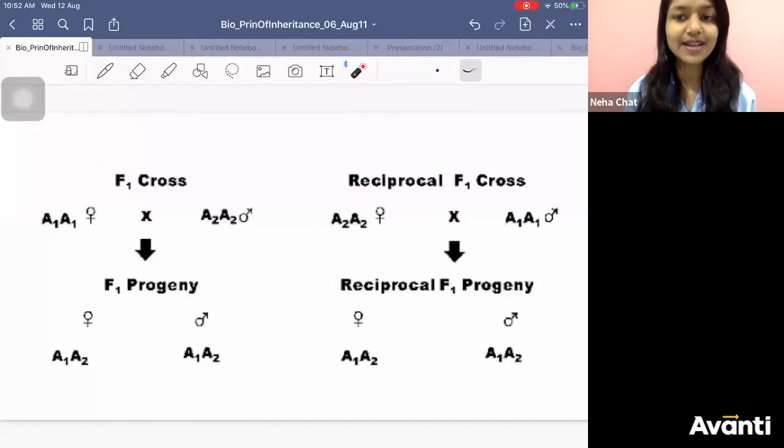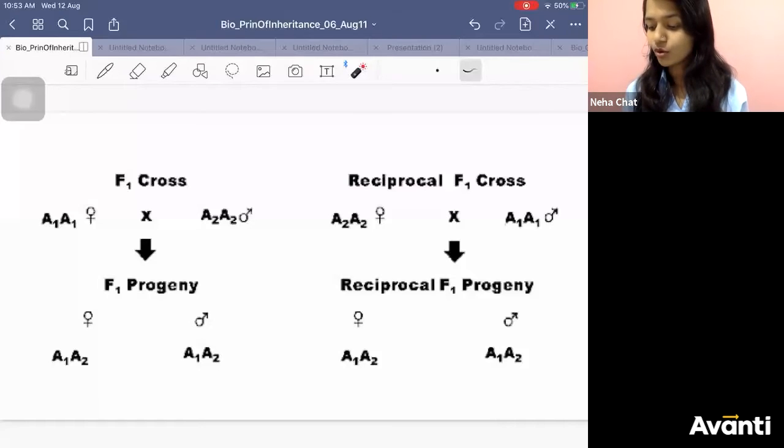Okay. F1 cross, F2 cross, you can see here. Yesterday we were learning about reciprocal cross. Remember reciprocal cross? I don't know if any one of you was not understanding, so for you, I have taken this only for you. Reciprocal cross. What is happening here? From female, you have taken A1, A1.